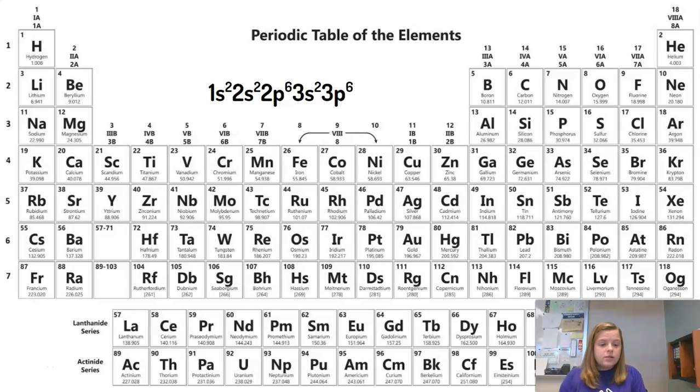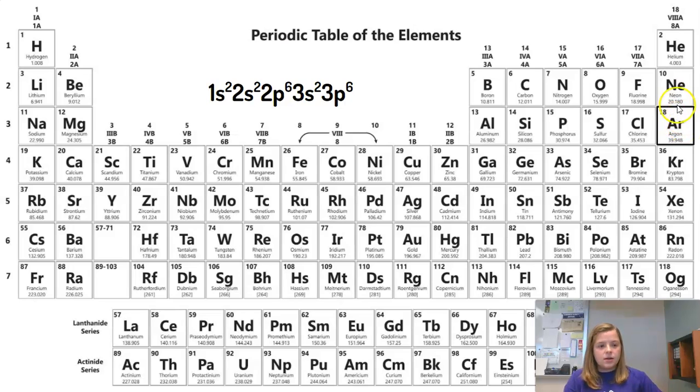Lastly, we've got a regular electron configuration of 1s2, 2s2, 2p6, 3s2, 3p6. So we've got 1s2, 2s2, 2p6, 1, 2, 3, 4, 5, 6, 3s2, 1, 2, then 3p6, 1, 2, 3, 4, 5, 6.